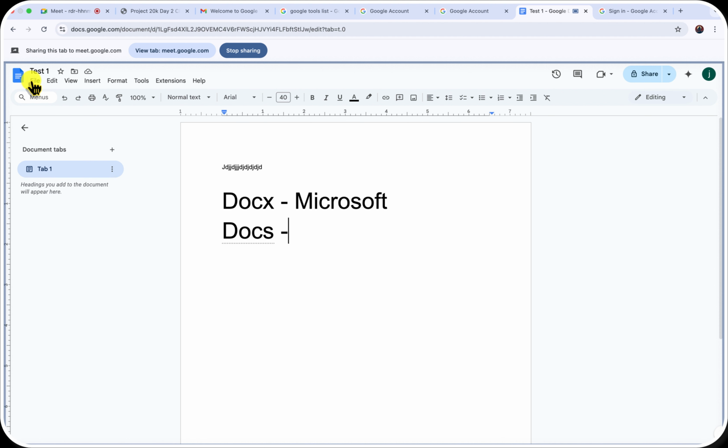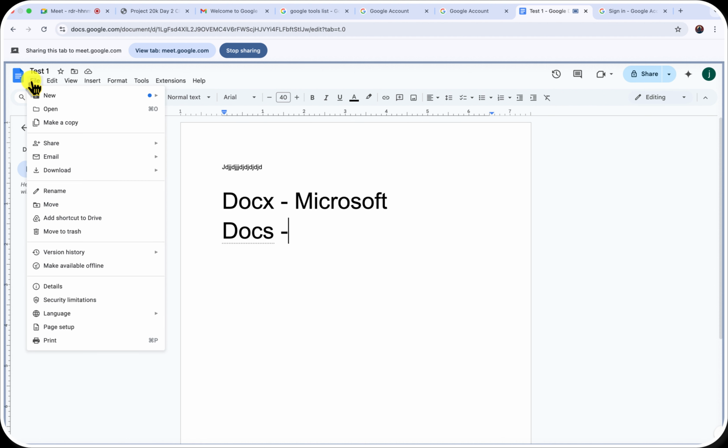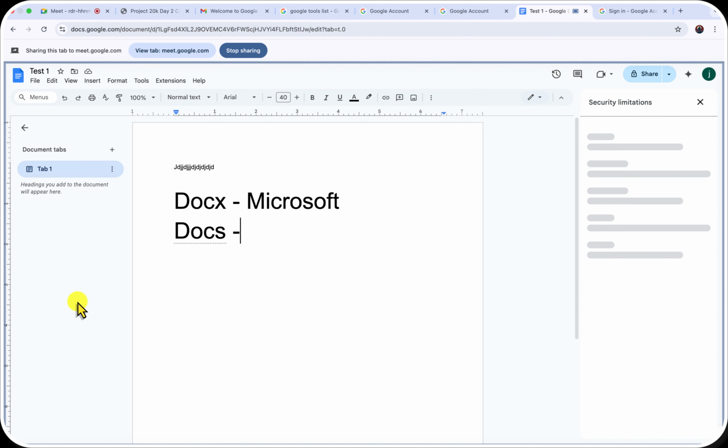Another thing I want you to also look at is the security limitations of this. One of the reasons I love this is that you have the least exposure to anybody hacking.